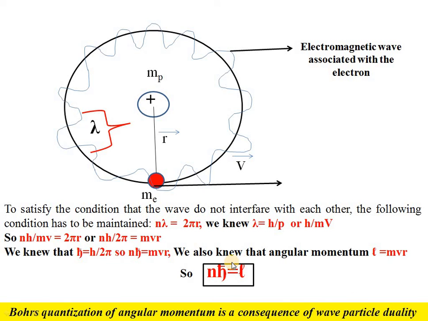But there is a certain limitation of Bohr's atomic model, that it cannot satisfy Heisenberg's uncertainty principle. So in the next lecture I will talk about what this Heisenberg uncertainty principle is and why the Bohr model failed to satisfy it.